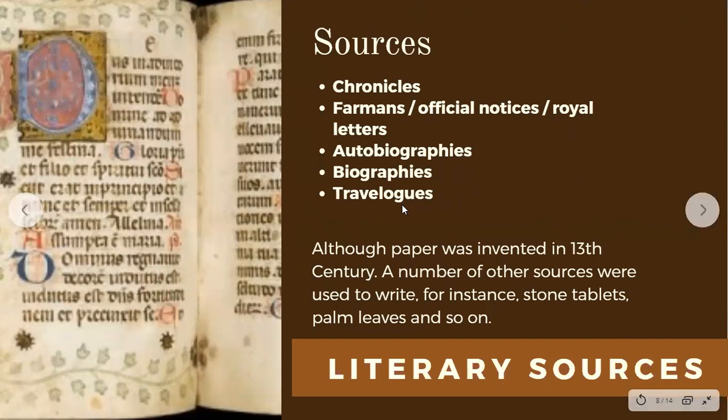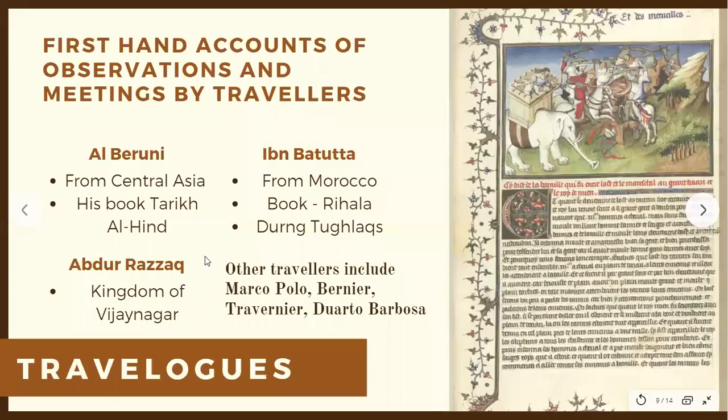Children, I want to bring this across, that although paper was invented before the 13th century, it is only after the 13th century that we find written evidences on paper. But before that, we have other ways of written evidences. You have things written on stone tablets, palm leaves, and so on. Yes, so those things were used to write and pass on messages. Okay, so now we will take up literary sources one by one.